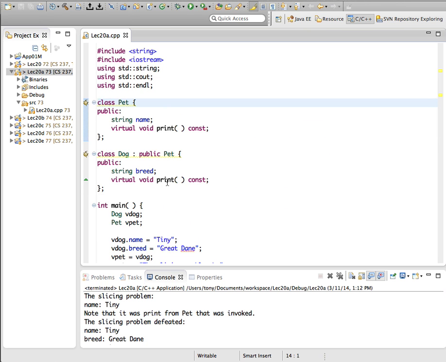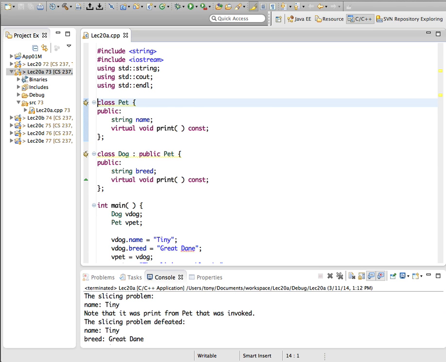Alright, so the idea is, once again, dog inherits from pet. So we can say all dogs are pets, right? But not all pet objects are necessarily dog objects. So we can say a dog is a pet, but we cannot say that a pet is a dog. Sometimes a pet object might actually refer to a dog object, but in general, we cannot say a pet is a dog because not all pets are dogs. Okay, so once again, a dog is a pet. So that relationship goes one way.